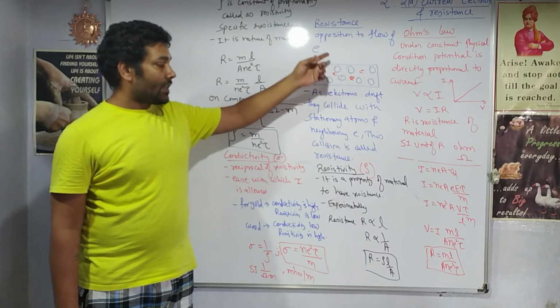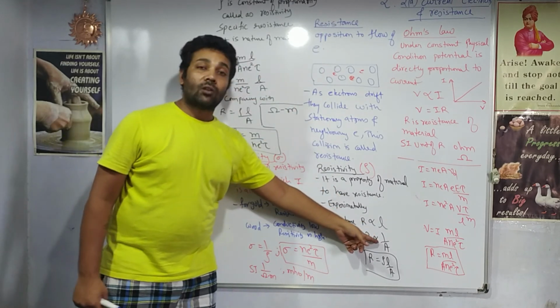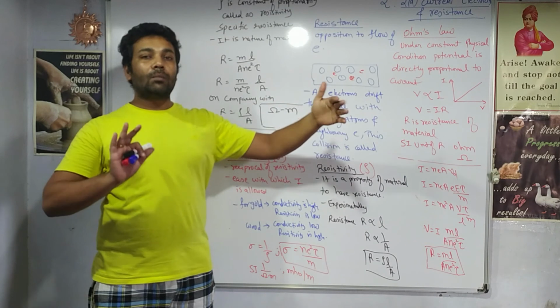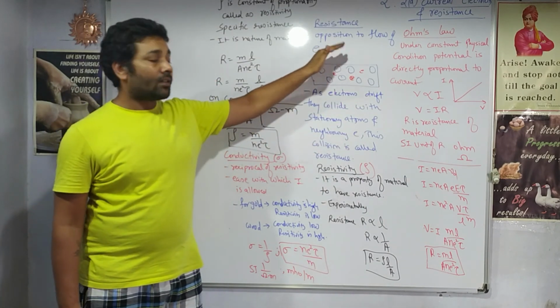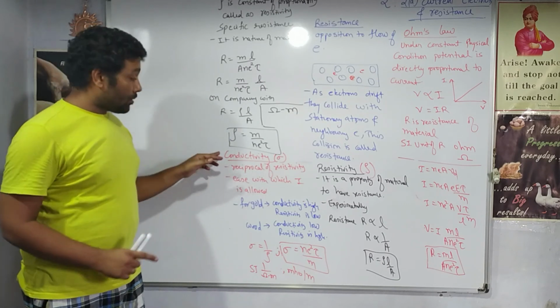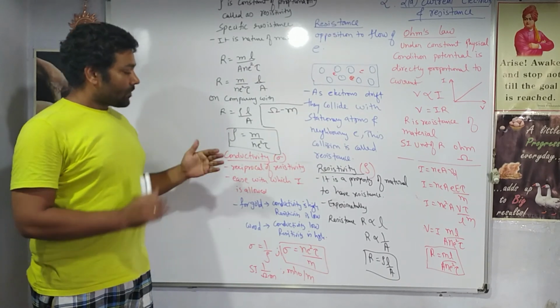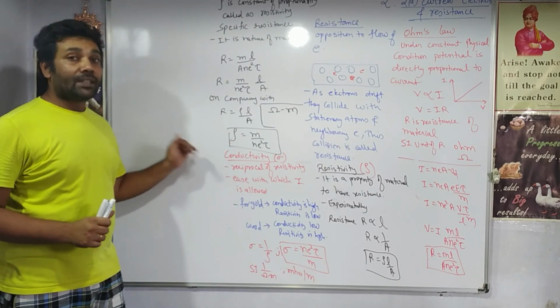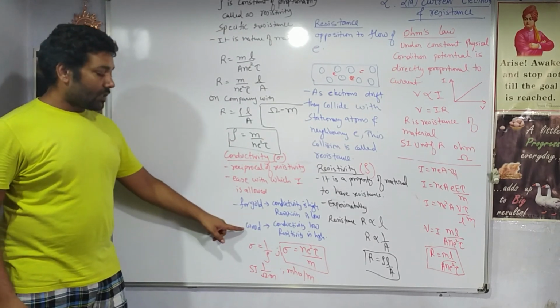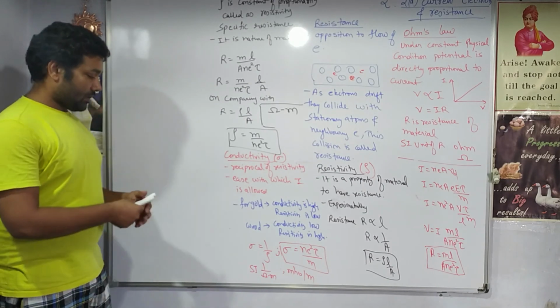Resistance depends upon length and area of cross section. Greater length means more resistance, smaller length means lesser resistance. If the material is a metal, it has good conductivity. If it is not a metal, it has bad conductivity.